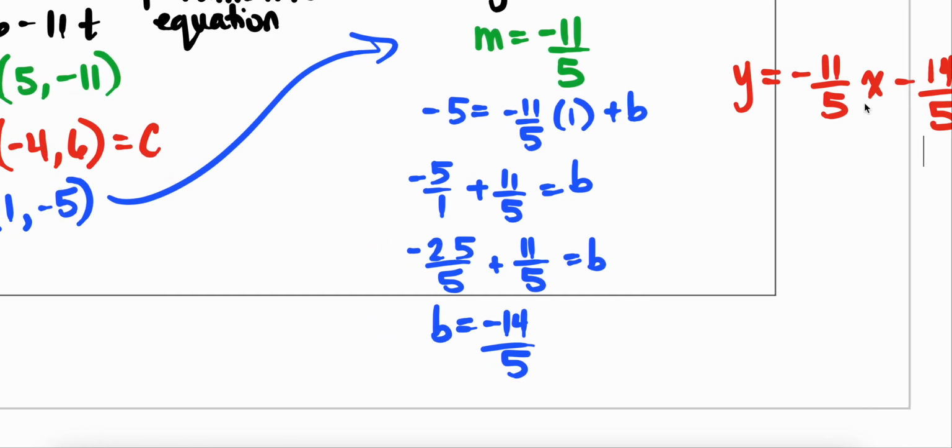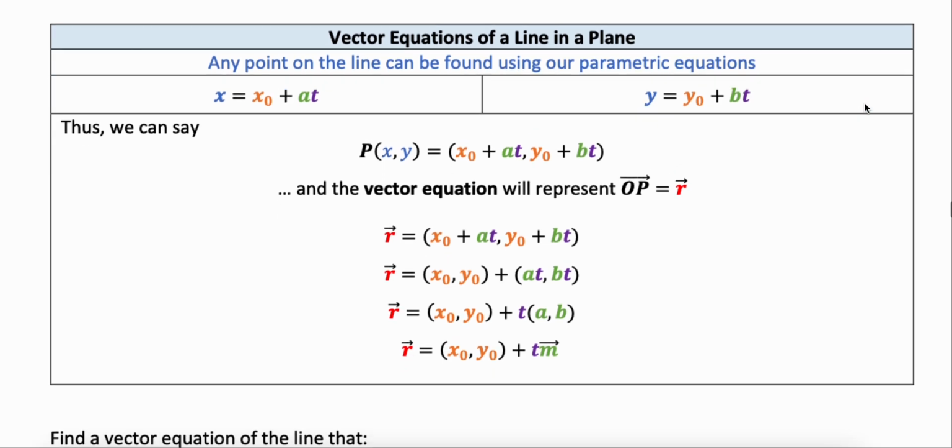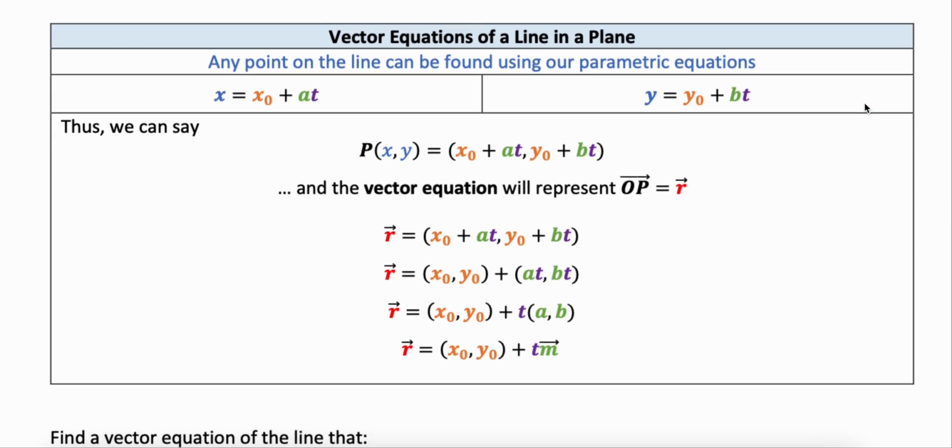All right, so again, I'm going to talk about some different representations of vector equations of a line in a plane. Okay, so any point on the line can be found using our parametric equations. We saw that earlier. X equals x0 plus at, y equals y0 plus bt. Okay, so we can say that any point on that line now, so P(x, y), can be represented by the x component, so x0 plus at. Right, this is where it comes from. So this part is right there, and our y value is right there.